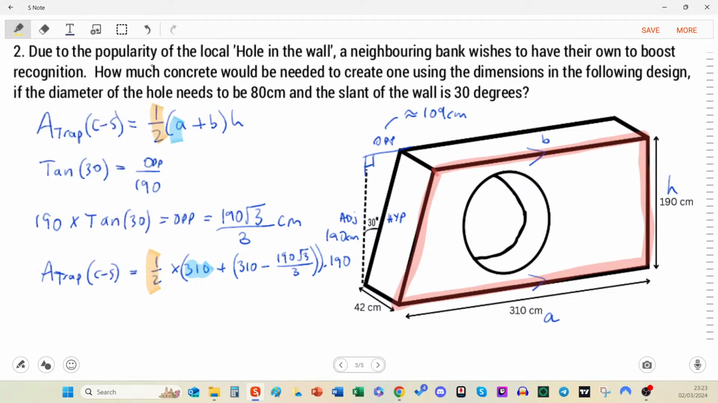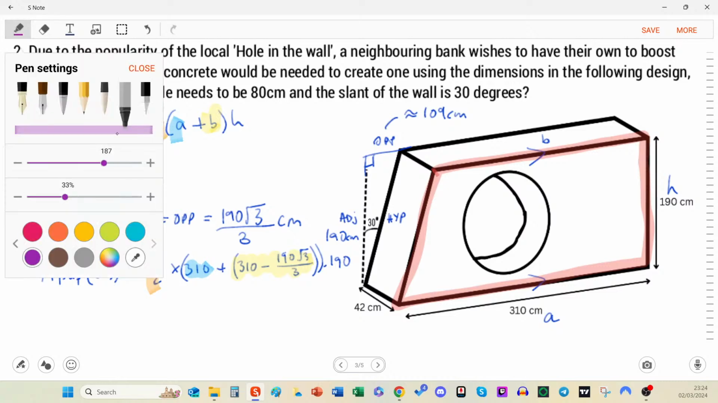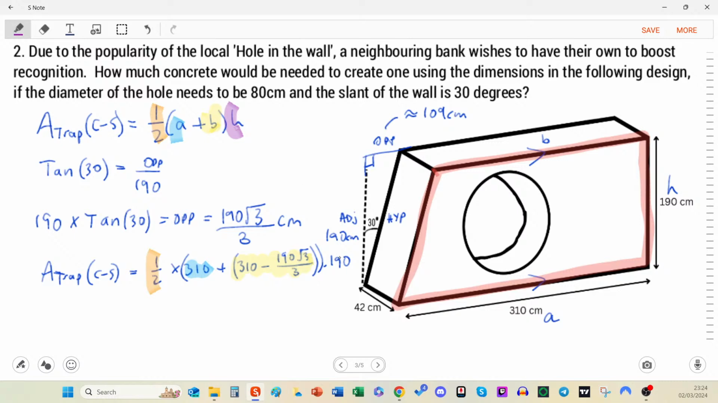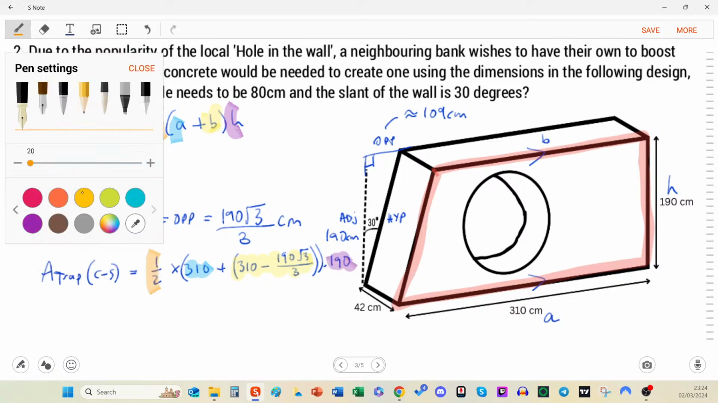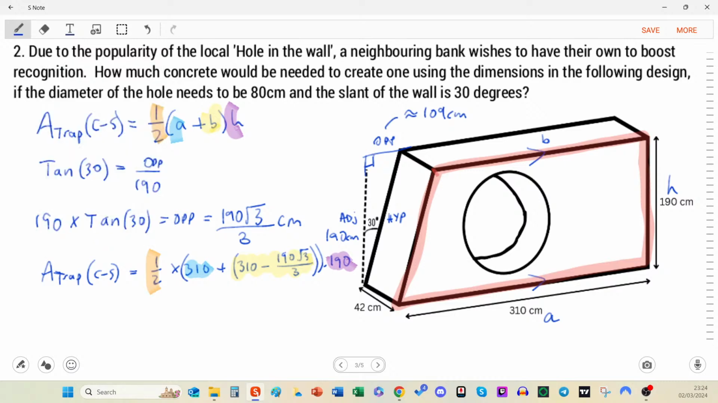This, what we have to yellow. This here is the value of b, because it was 310 subtract the answer to what the opposite was. And lastly, we have h, which is 190. Okay, so a good little bit of color coding there has helped sort out where things have gone in terms of substitution. And the last step is to multiply that all together.